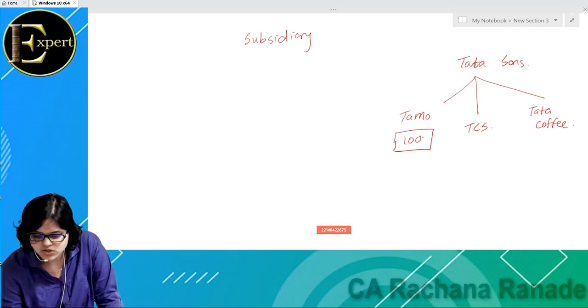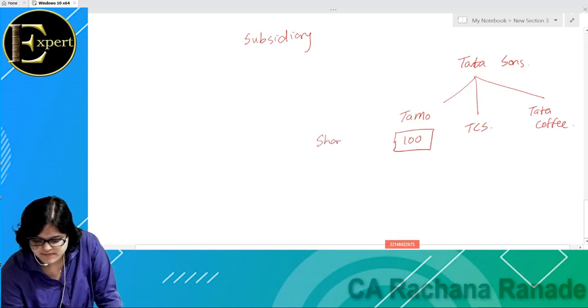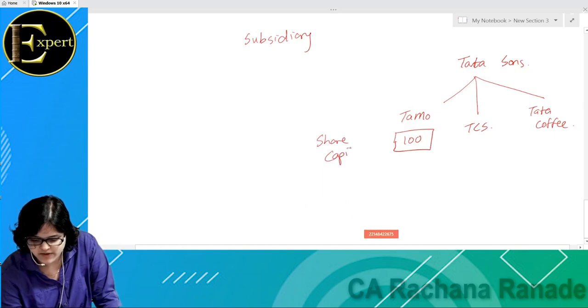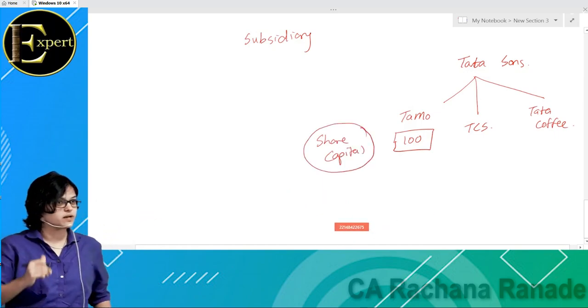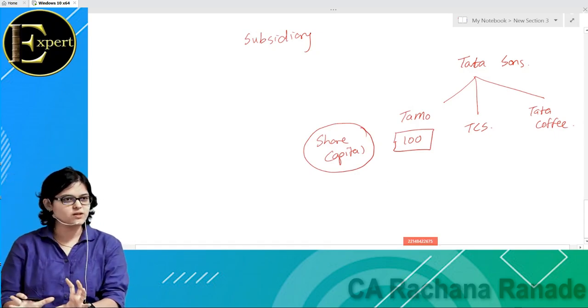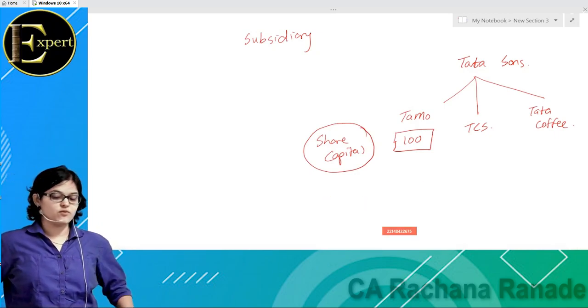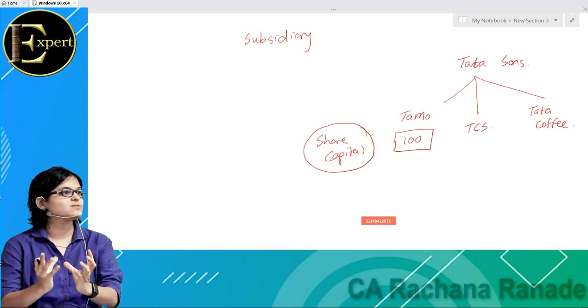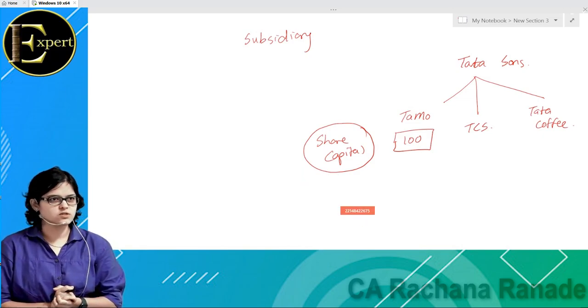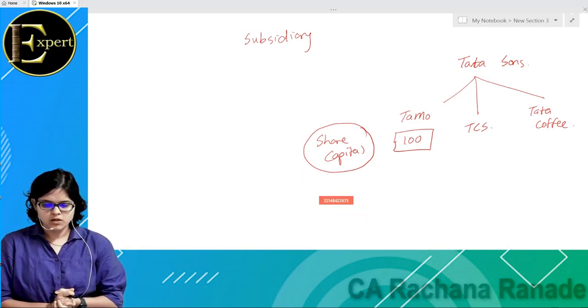By the way, this concept is very much dealt with in detail in my basics of stock market lecture. Right now I'm just telling you in very short that it is the basic fund with which you have started the business. Is this okay? Now what happens, see, I started the company with 100 rupees, agreed.